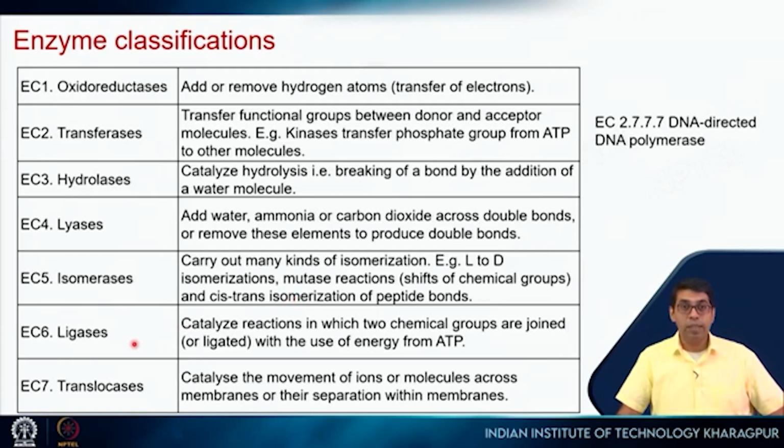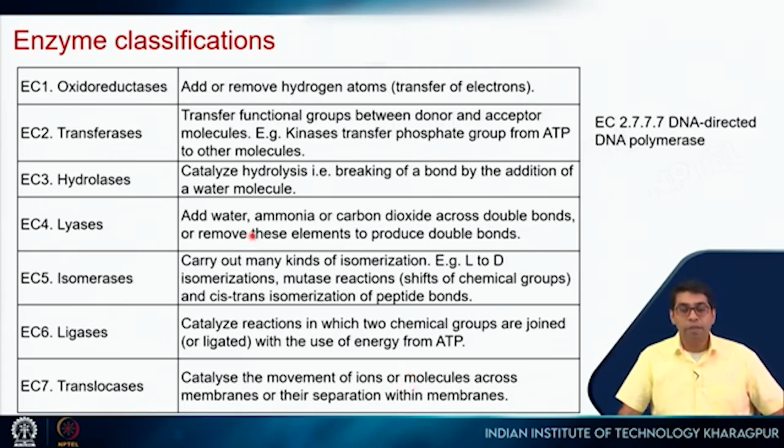Then there are ligases, which catalyze reactions in which 2 chemical groups are joined together. We have already seen ligases. And then the last one is translocases. In this case, movement of ions or molecules across membranes or their separation within membranes is catalyzed.